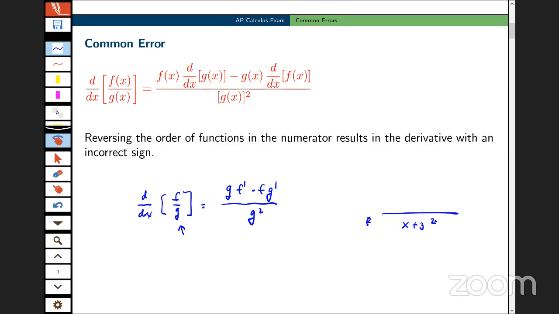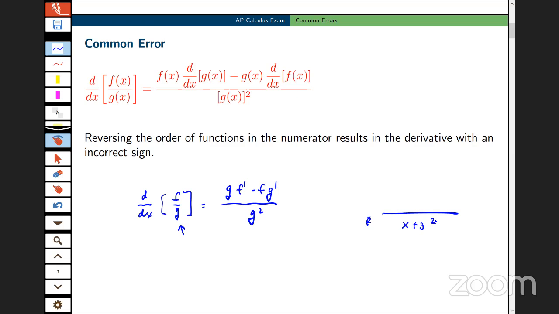x plus 3 without any parentheses, x plus 3 squared. And that, of course, is ambiguous. As I read it, there is a big emphasis right now on communication and notational fluency. And as I read that expression as it's written, that's x plus 3, squared. It's not the quantity x plus 3 squared.